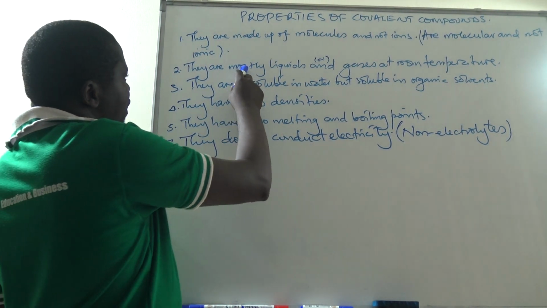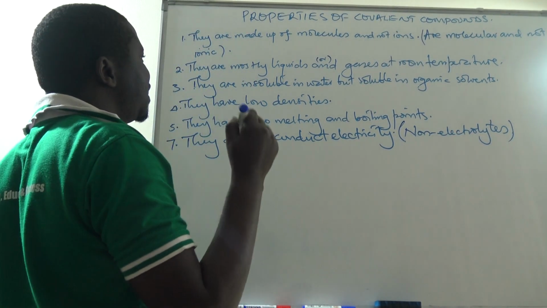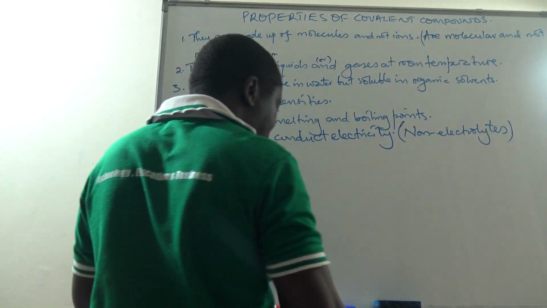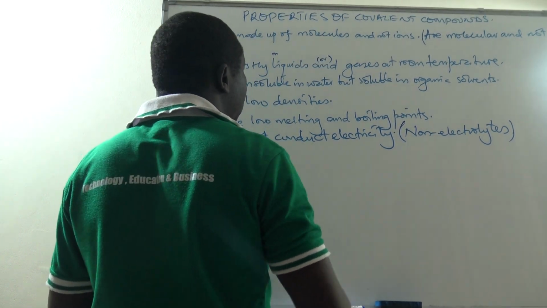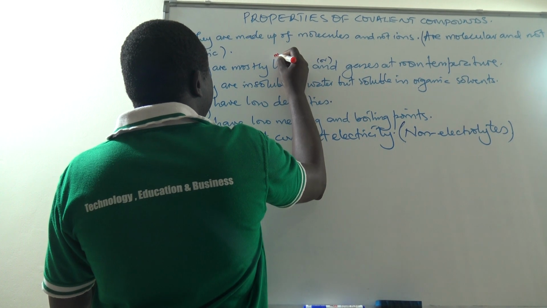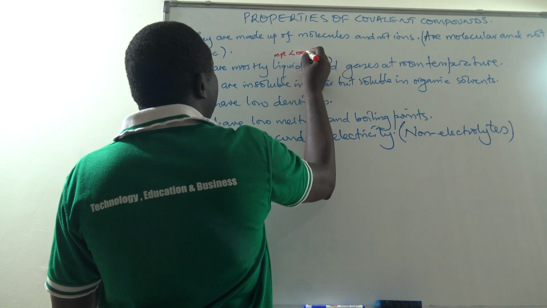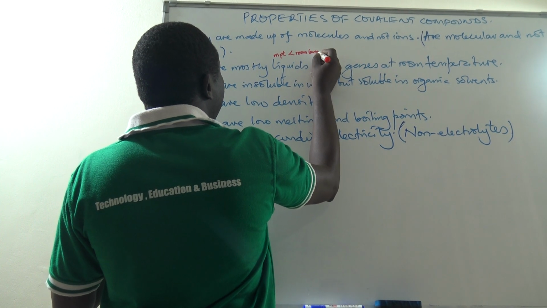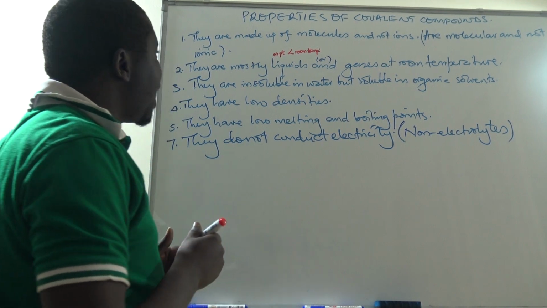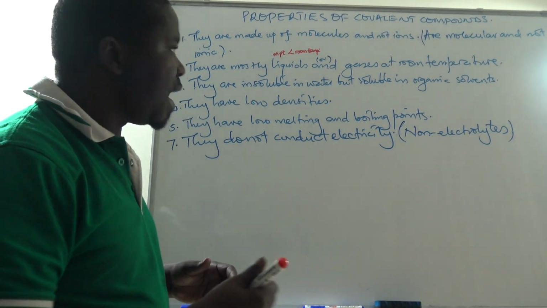Two, they are mostly liquids and gases at room temperature. So if it is a liquid at room temperature, that means the melting point is less than the room temperature. If the melting point is less than the room temperature, it means that at room temperature it has already melted, it is already a liquid.